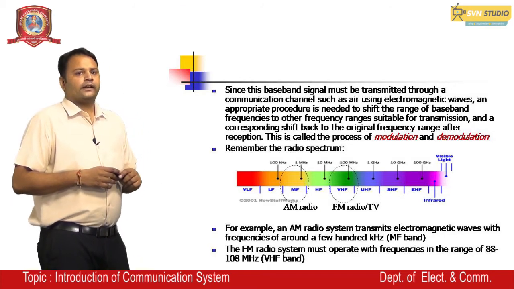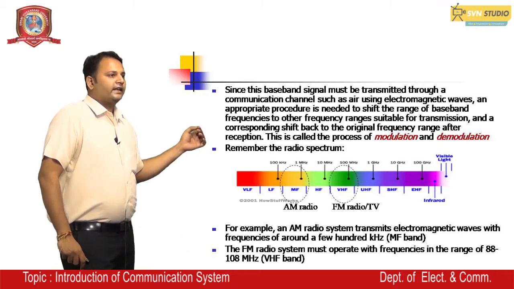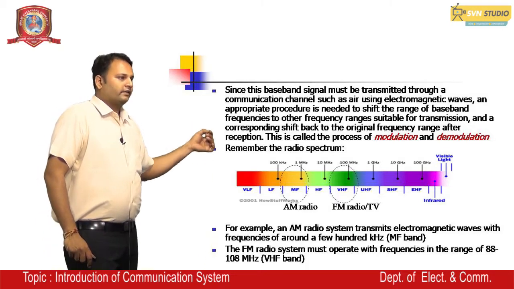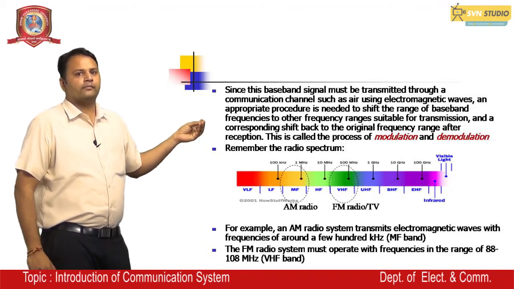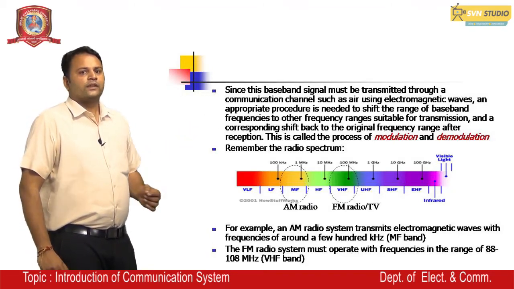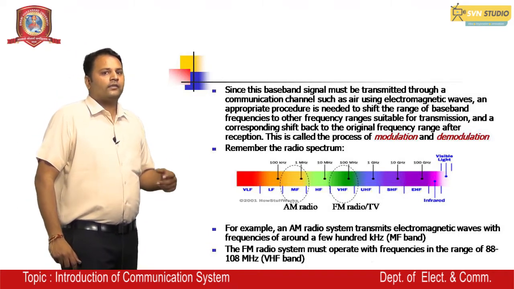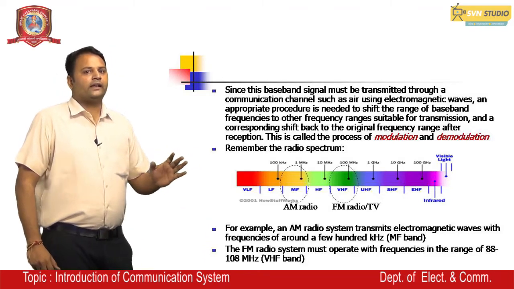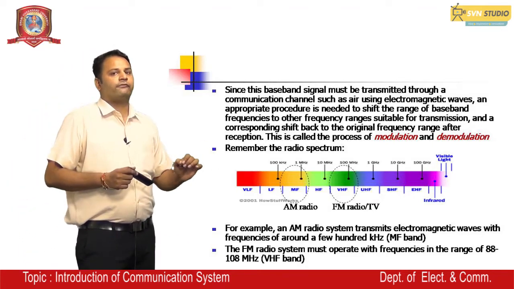Here we can see a radio spectrum where we have VLF, very low frequency range, then low frequency range, that is from 100 kilohertz, then we have MF, medium frequency range, then high frequency range around 10 megahertz, then we have VHF, very high frequency range.